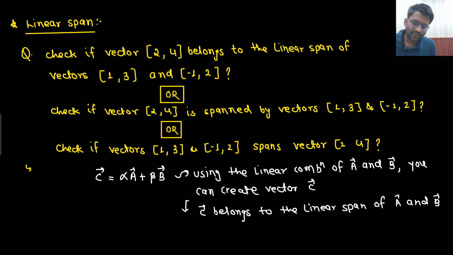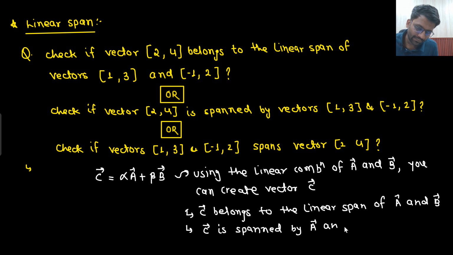This is the first statement. Or you will say C is spanned by vector A and B. This is just active voice, passive voice.